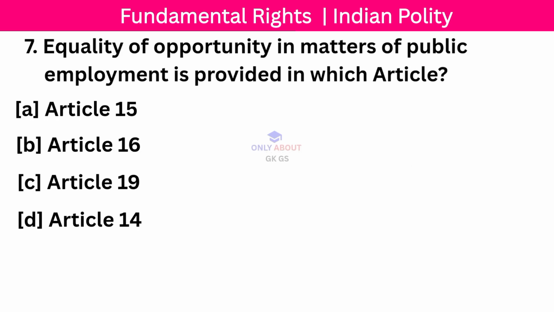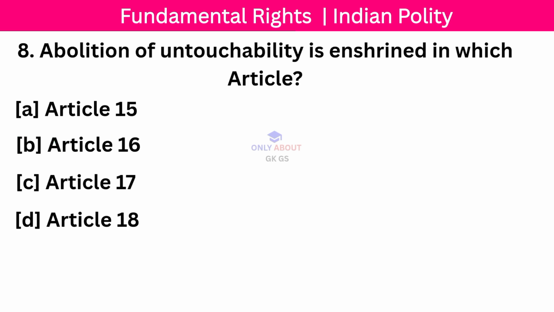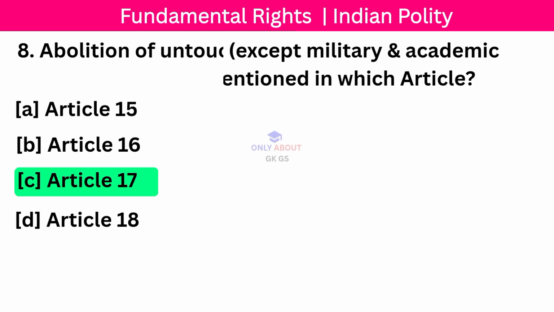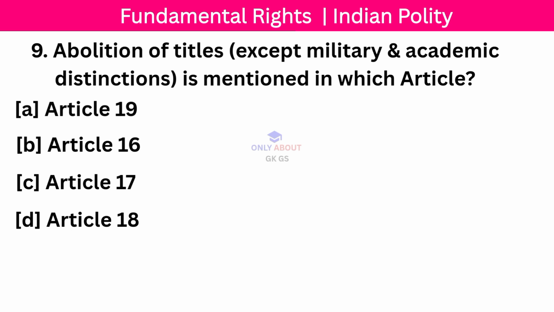Your next question: Equality of opportunity in matters of public employment is provided in which article? Correct answer: Article 16. Your next question: Abolition of untouchability is enshrined in which article? Correct answer: Article 17. Your next question: Abolition of titles is mentioned in which article?